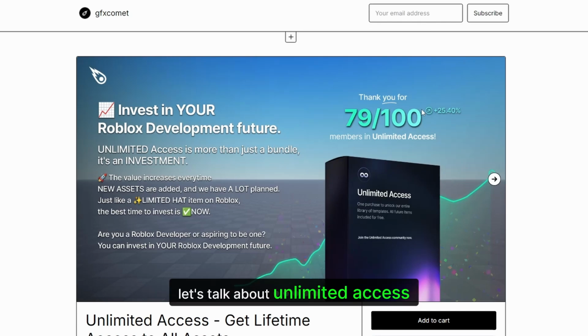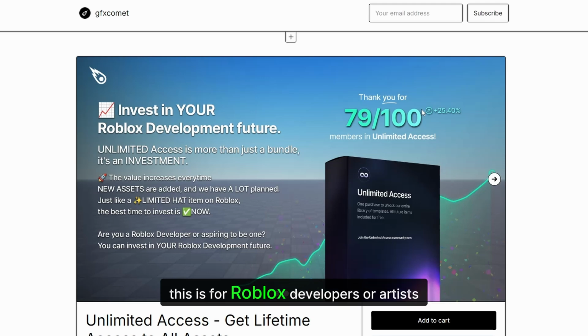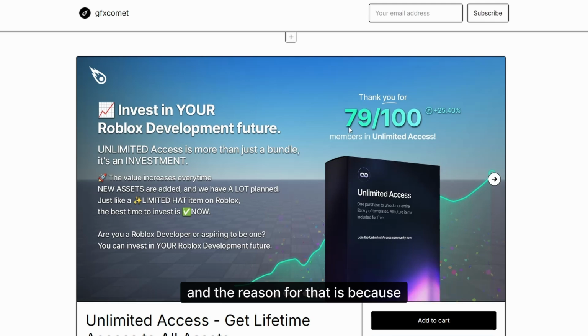Let's talk about unlimited access and why you should even consider it. First of all, who is this for? This is for Roblox developers or artists. As you can see, this is more of an investment, and the reason for that is because, just like a Roblox hat or a stock, you invest at the current price.